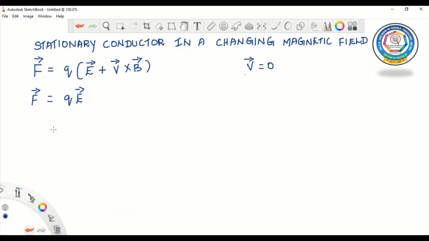Hope all of you understood the topic we discussed today, that is motional EMF and stationary conductor in a changing magnetic field. In the next class, we are going to discuss energy consideration in motional EMF.